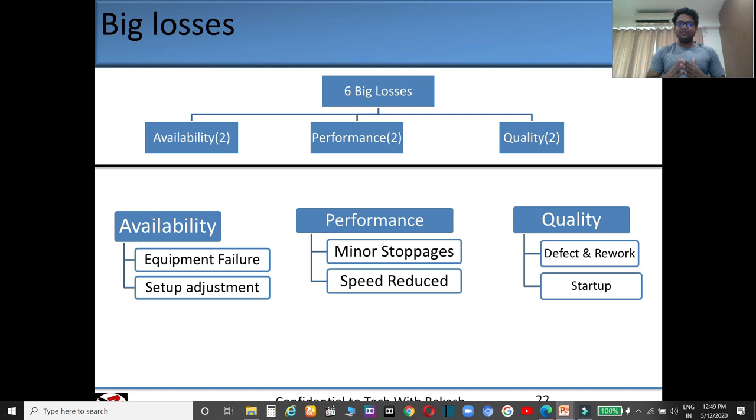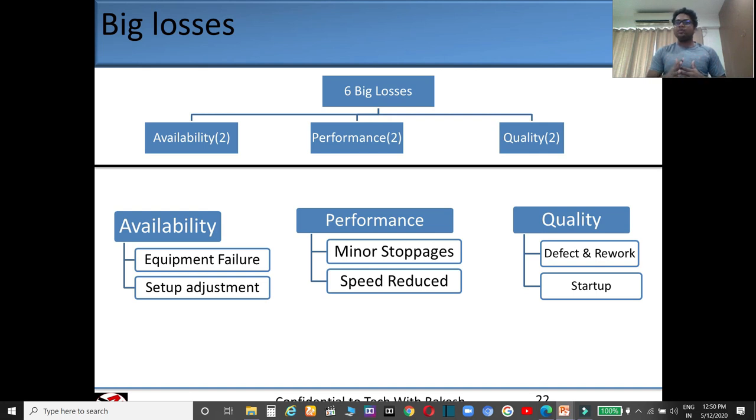So guys, this startup loss is different from the one which we studied earlier. A startup loss under availability: in the availability section, the startup loss was that you are wasting your time due to heating or cooling or reaching the threshold temperature of the machine. That loss is called a startup loss under availability.